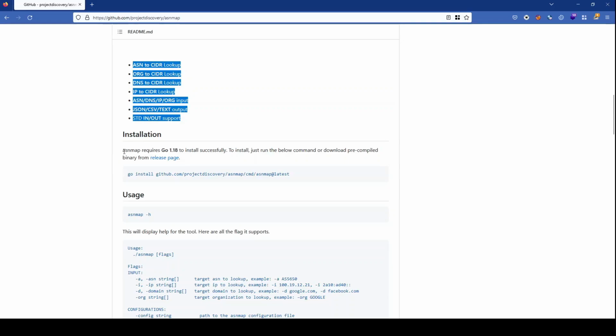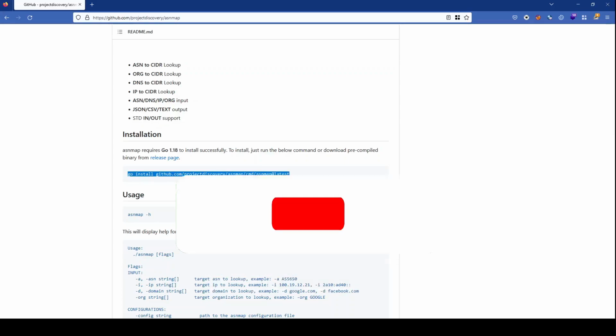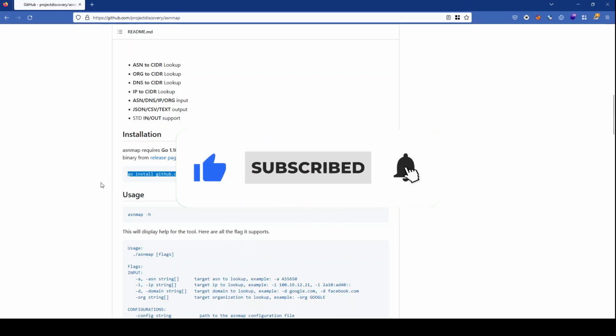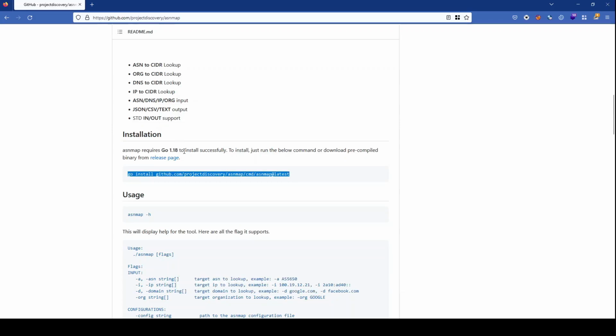It requires Go language version 1.18 or later, and to do that, you can just issue this command. It has already been issued, and this has been installed on my Kali Linux instance. So this is how I installed this tool. If you do not know how to install Golang and then this tool, I will put a link to installation of Go language in Kali Linux, and you can follow from there also.